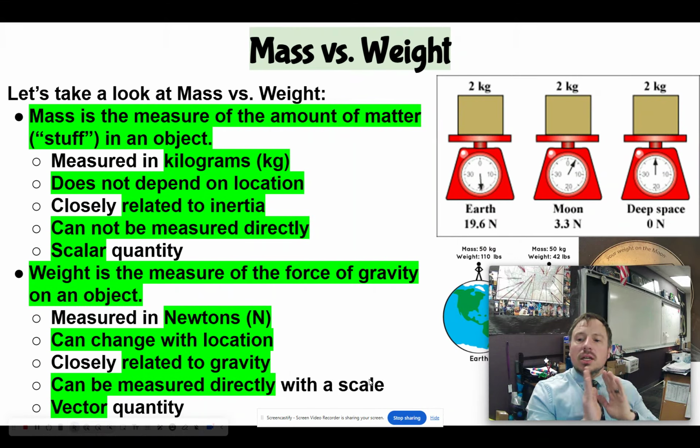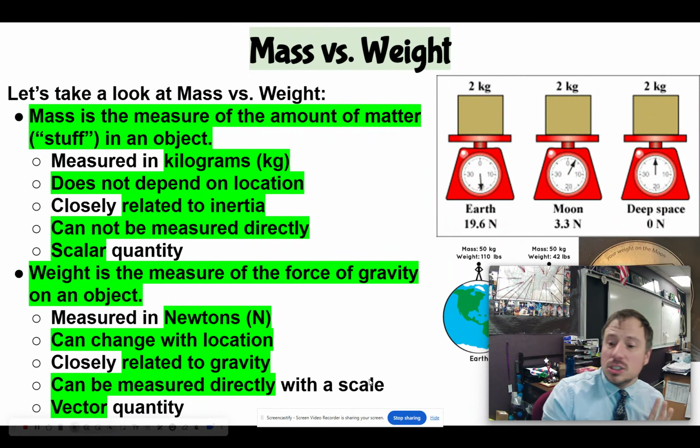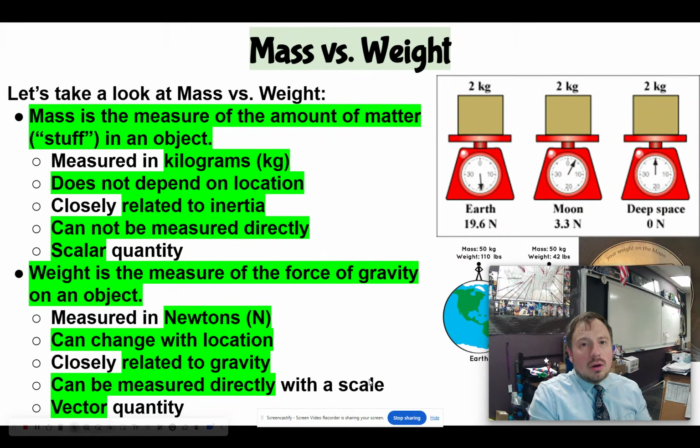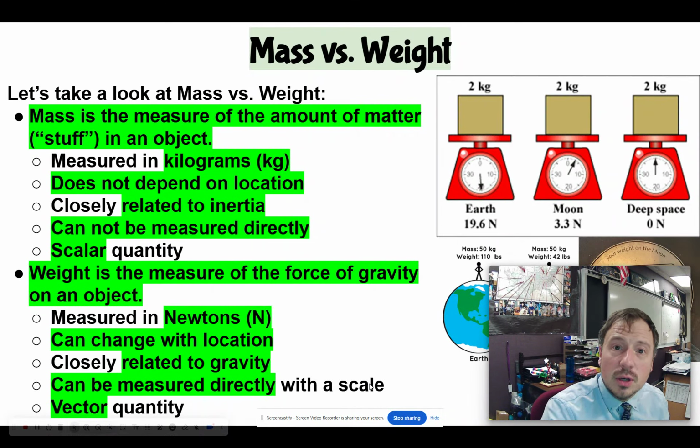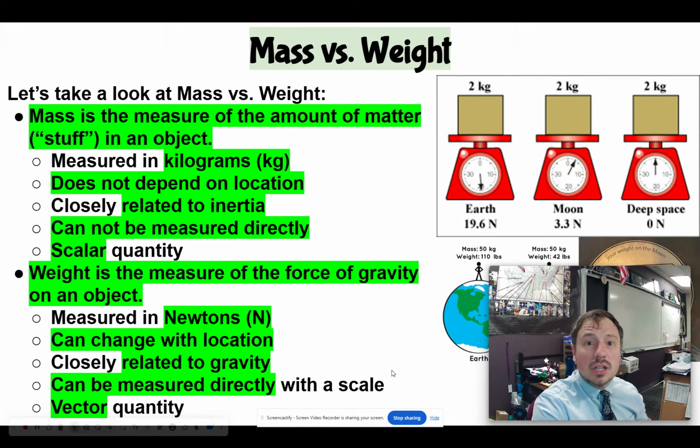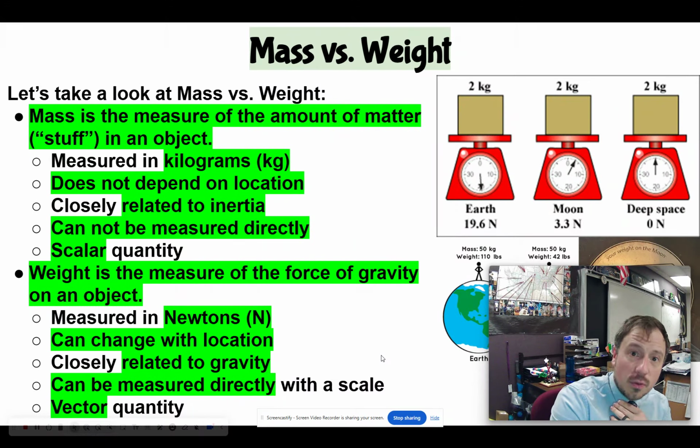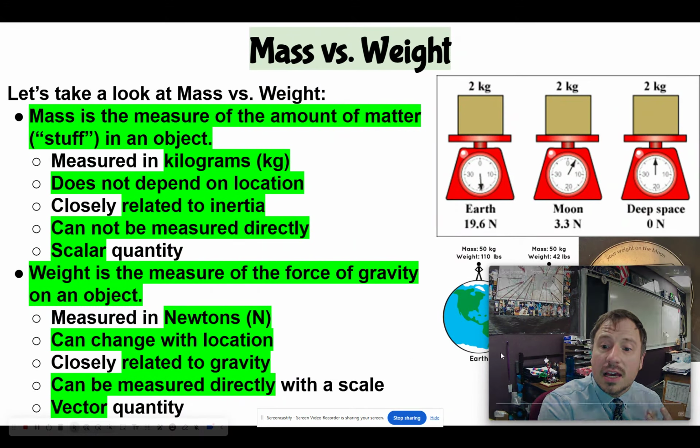So here's what I mean by this. If we look at location, mass is just the amount of stuff. No matter where you are on Earth or in the universe, the amount of stuff that makes up you is not changing. Now, the force of gravity will, because on different planetary bodies, the strength of gravity can change.